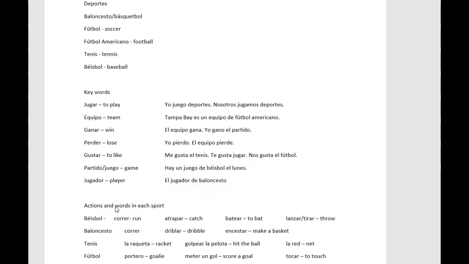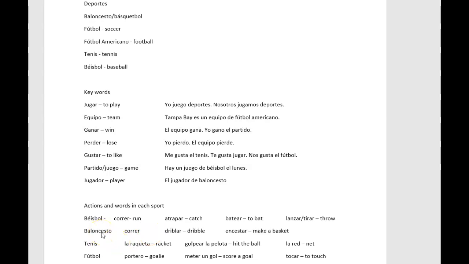Alright, finally, we'll go over some of these actions in each sport. So in a lot of these, we're going to have this action to run, correr. Remember how we conjugated. If you want to say I run, yo corro. If we want to say the player runs, el jugador corre. In baseball, players catch the ball, atrapar. They also bat, batear, and throw, lanzar or tirar.